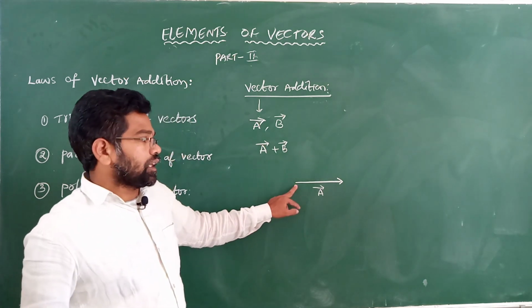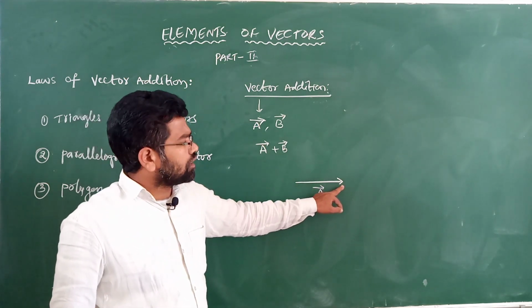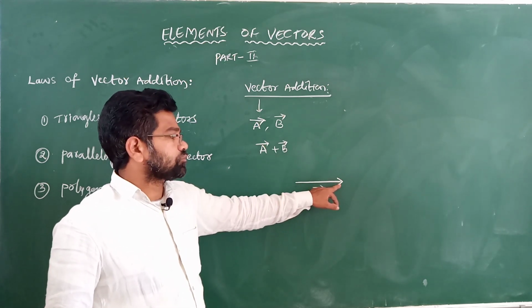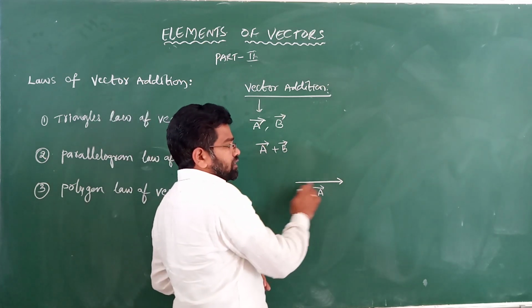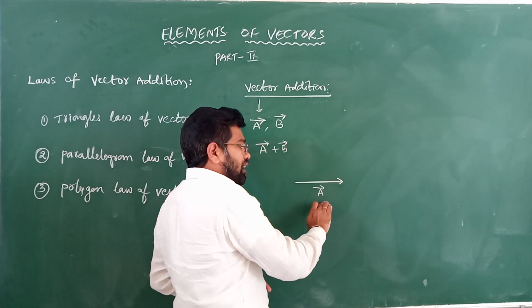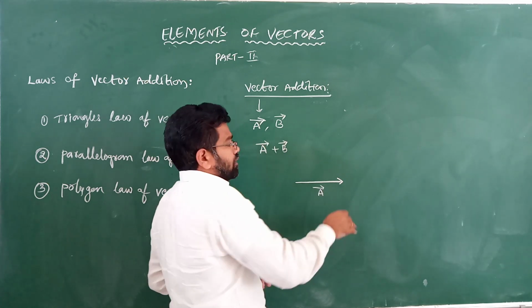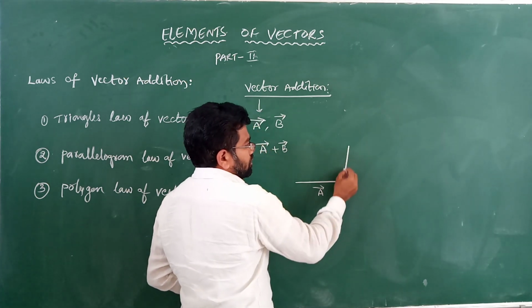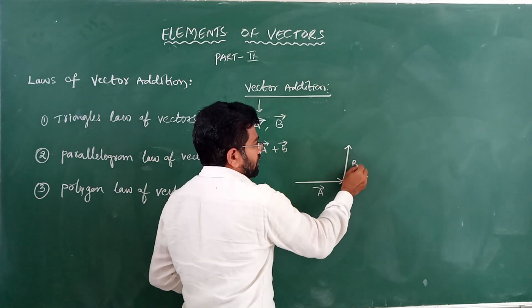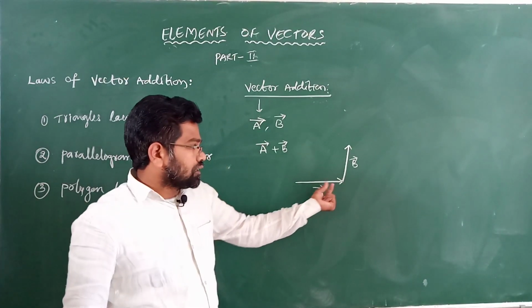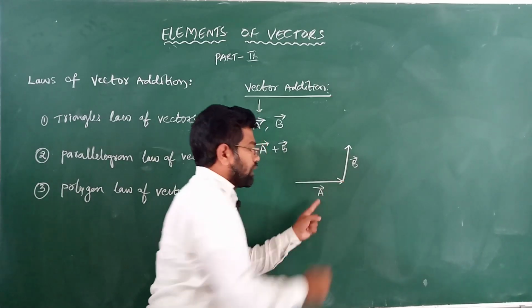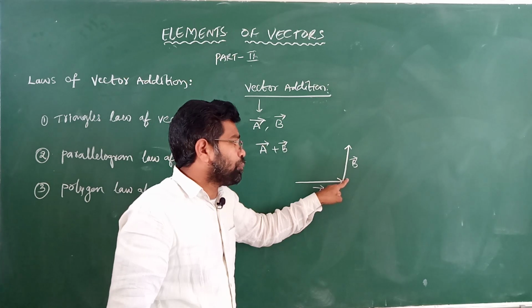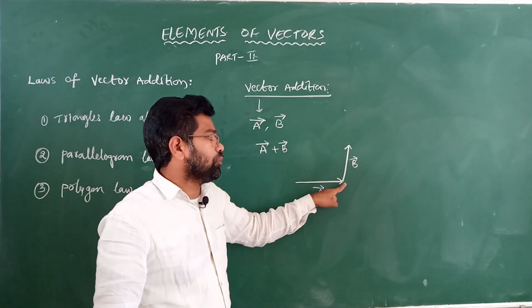This is the initial point of the vector, this is the final point. Or this is the tail of the vector, this is the head of the vector. This is the direction. This is the first point, this is the second point. The second point of the a vector is joined with the first point of the b vector. So this is the b vector, with an arrow mark. The second point of a vector is joined with the initial point of b vector.